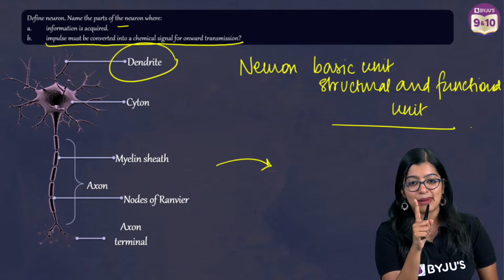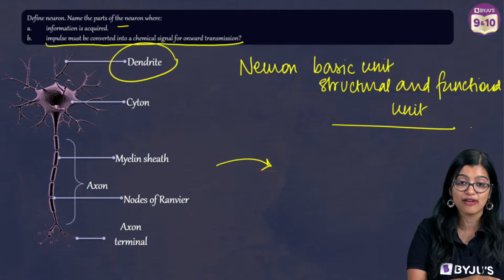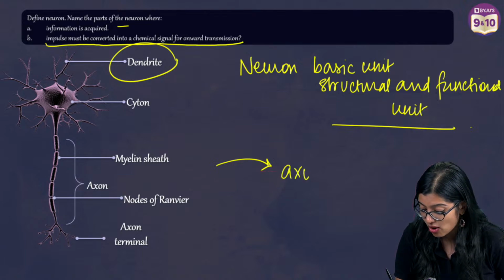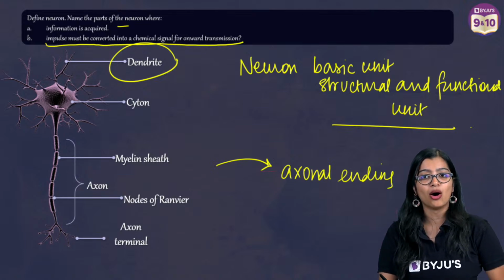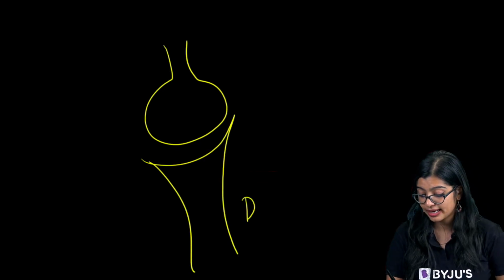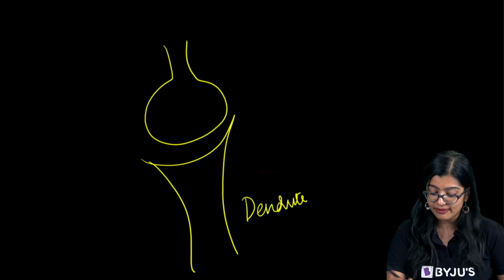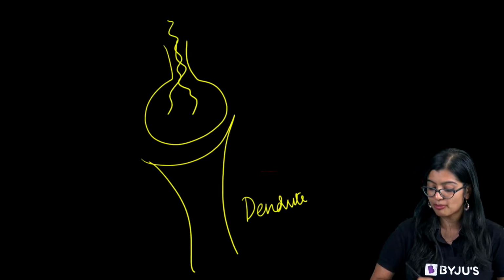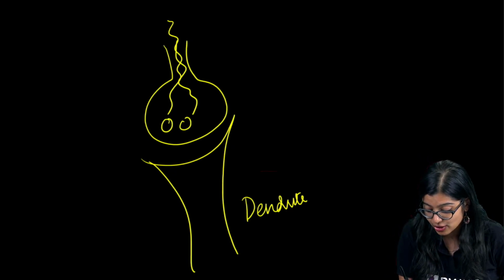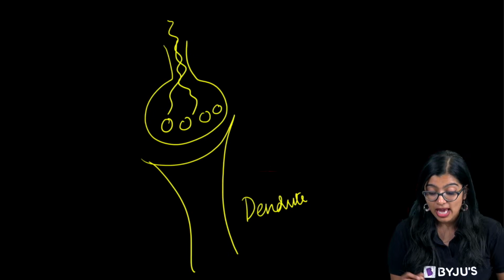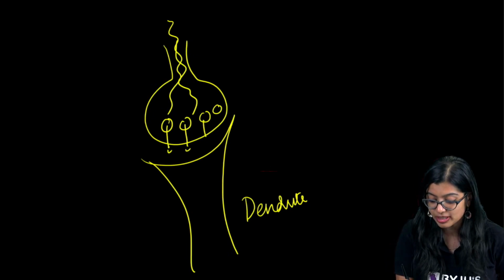Yes, Arya, Mamta, Devansh, Girija, very good. Shinan, all of you have got it now. It is axonal ending. Now some of you are like, ma'am, how? Why is it? Let's revisit. Where is information acquired? It is in the dendrite. And we know that the electric signal will come here at the axonal end. Once it reaches here is where the neurotransmitters come into the picture, and from here the neurotransmitters are released.